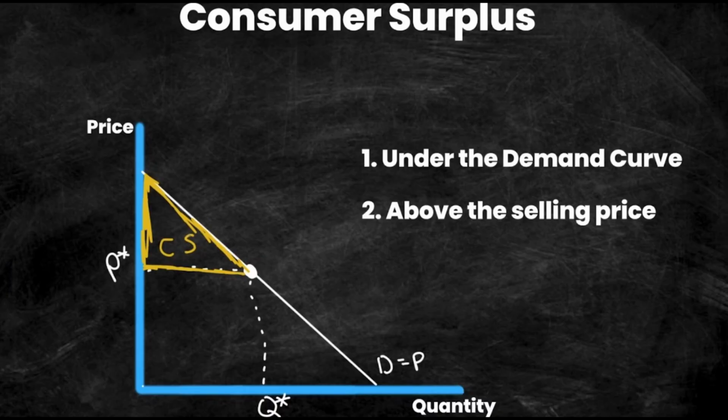So this is the demand curve. The demand curve D shows the maximum price people are willing to pay for each unit. The market price P is lower than the willingness. So for every unit they buy at the price P, they actually save some benefit compared to what they were ready to pay. The yellow triangle is the consumer surplus, the extra benefit consumers get because scarcity didn't push the price all the way up to the willingness.